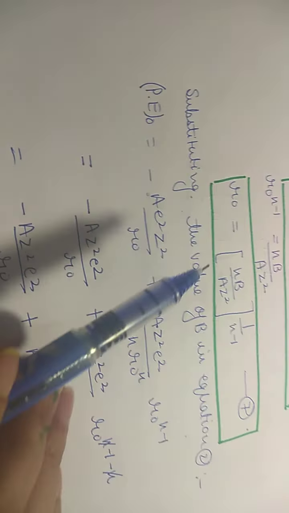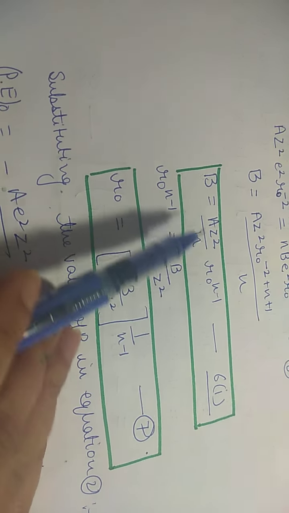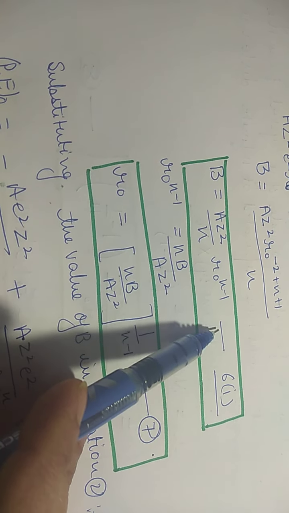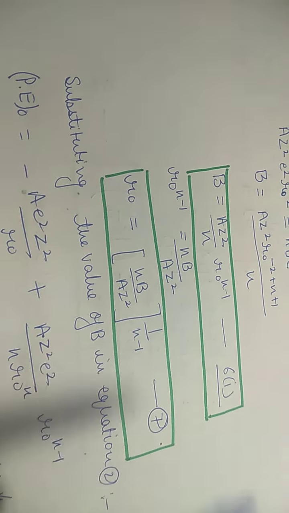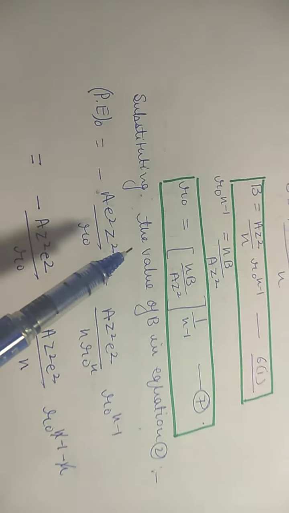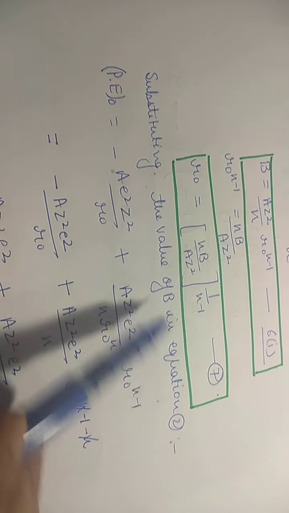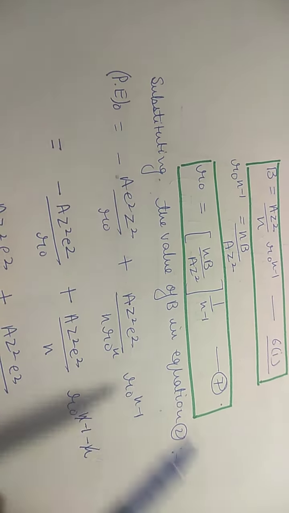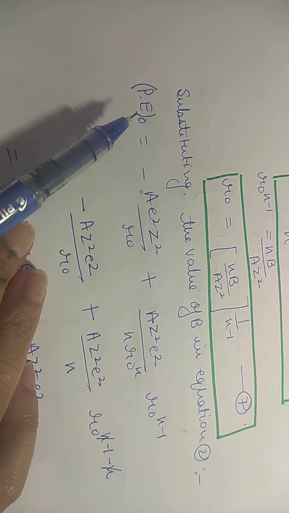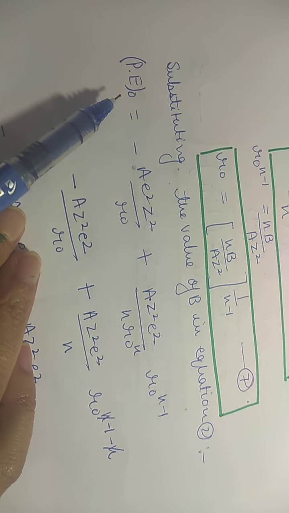Now you have found out the value of b. In one part of equation six, you have found the value of b. You can substitute the value of b in equation number 2. The potential energy, the net potential energy that we took, we will now take it as potential energy at equilibrium.